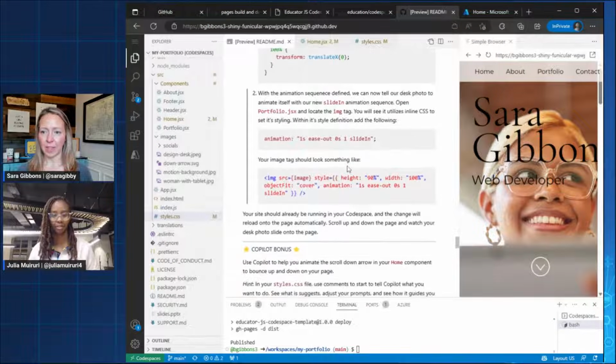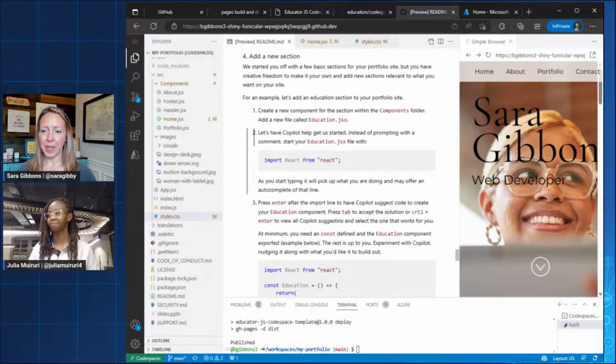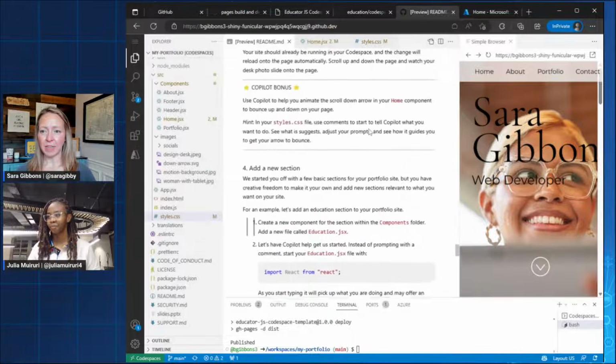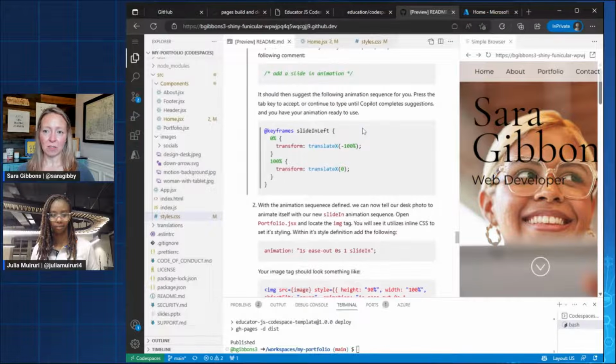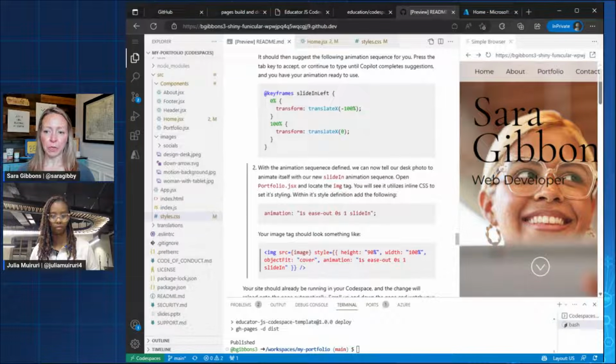Yes. And I know we are kind of at time though, but there's more instructions here that say, now that we've added our animation, this is just an example of a slide animation. Once you have that, then it gives you guidance here on how you can add it to whatever component you're working with. So right here it gives an example of how to add it to an image. So we could add that to our down arrow.